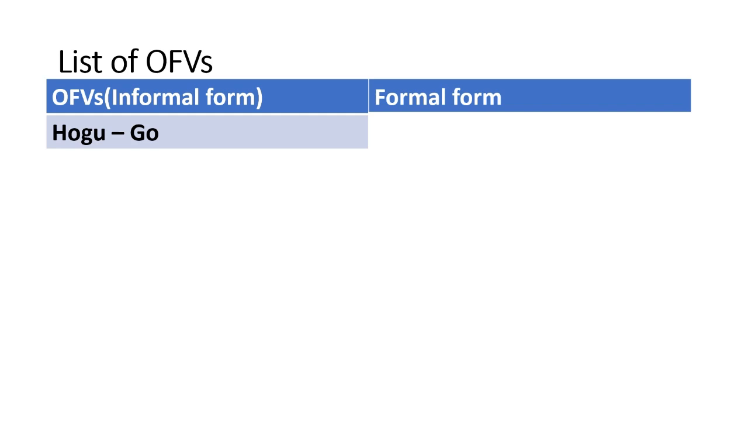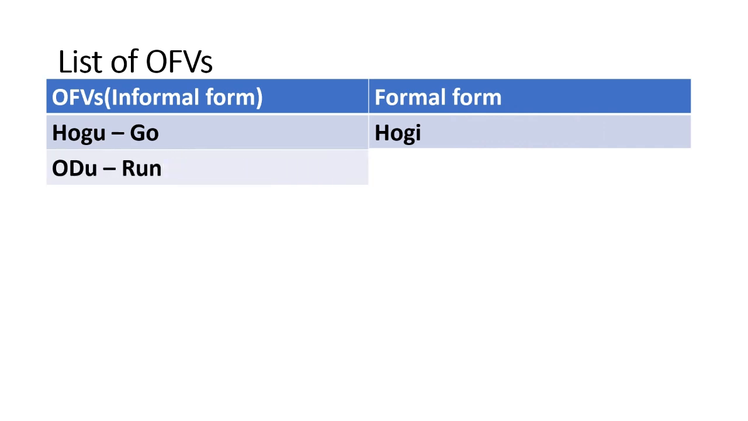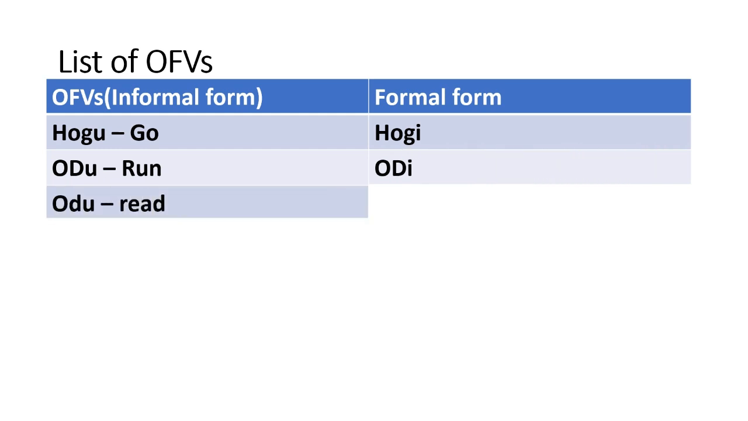Hogu is the verb which means go. Pause and convert to formal form. Later unpause to check the answer. Hogi. Next, Odu is run. Odi is the answer. Odu is read. Odi is the formal form. So there is a difference between these two.